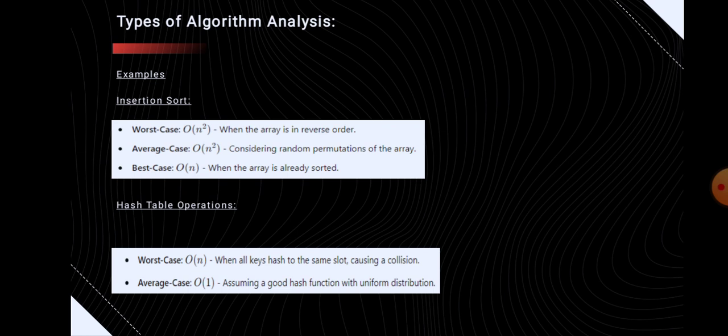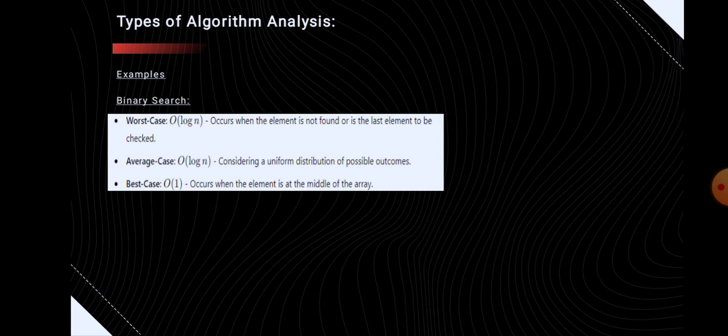And next is hash table operations, where the worst case is big O of n, where all the keys hash to the same slot causing a collision, and average case is big O of 1 assuming a good hash function with a uniform distribution. And for binary search, the worst case is big O of log n, that occurs when the element is not found or is the last element to be checked.